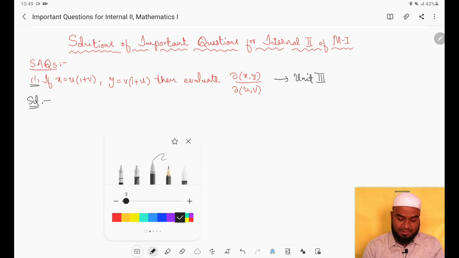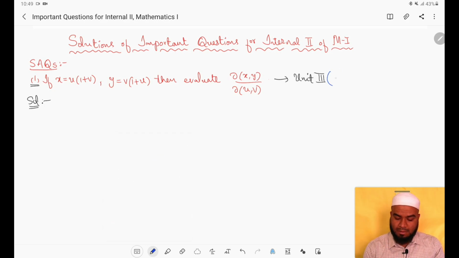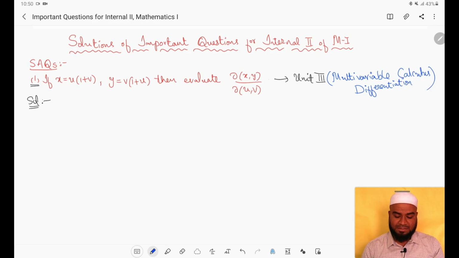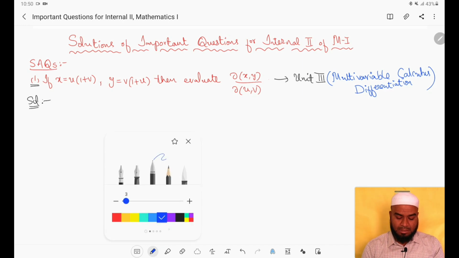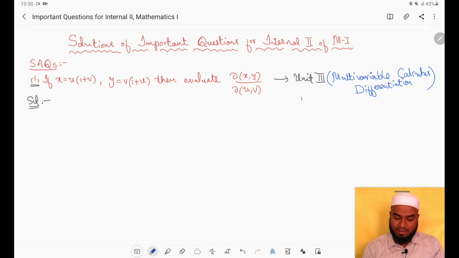The unit name is multivariable calculus, differentiation. This question was asked in the previous examinations also, end semester examinations also, and the topic in this unit is Jacobian. This question is from Jacobian. So let us see the solution of this question, how to find the Jacobian.